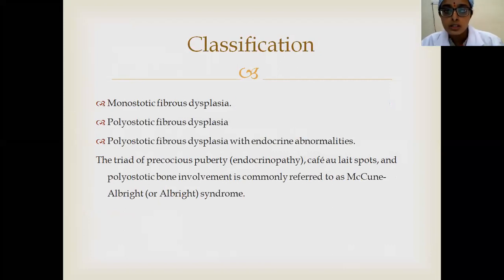Usually a single bone is involved, which is called monostotic fibrous dysplasia. Sometimes when multiple bones are involved, it is called polyostotic fibrous dysplasia. And in some syndromes like McCune-Albright syndrome, there will be polyostotic fibrous dysplasia along with endocrinopathies like precocious puberty and café-au-lait spots. All these things are seen. This is one of the important entrance bits. This point can be asked.